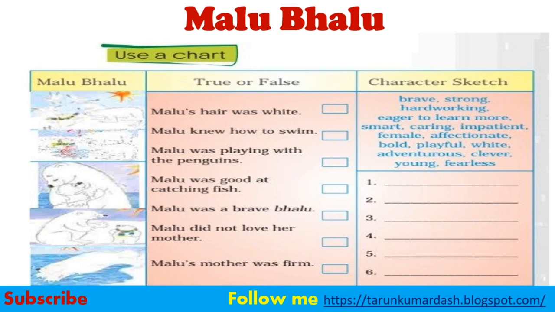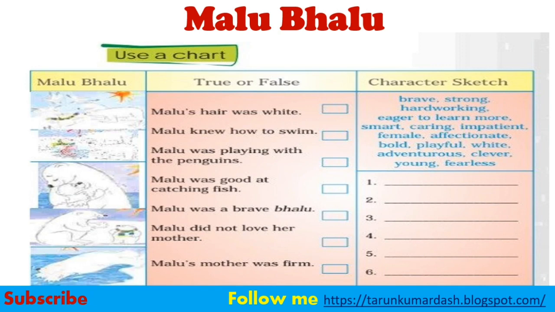And in the last column, you can find the character sketch. This is brave, strong, hardworking, eager to learn more, smart, caring, impassioned, feeble, affectionate, bold, playful, white, adventurous, clever, young, fearless. So many words are there. So friends, let us first find out whether the sentences are true or false.